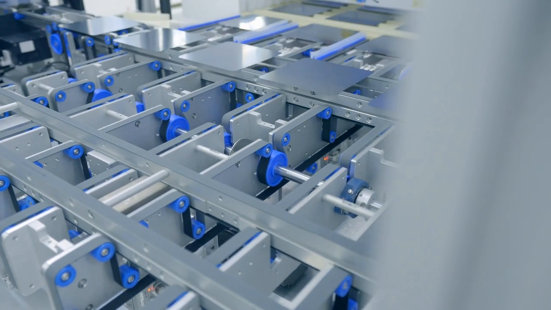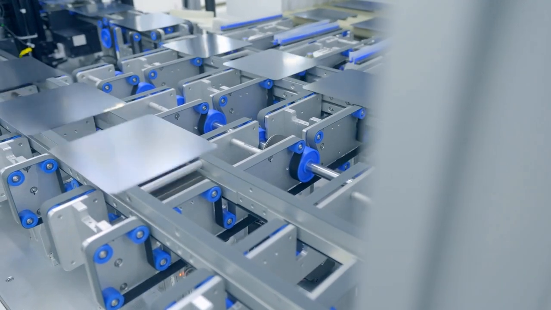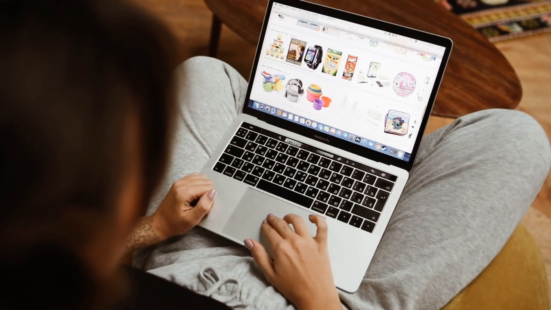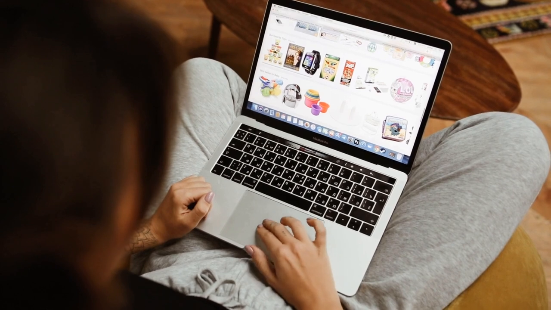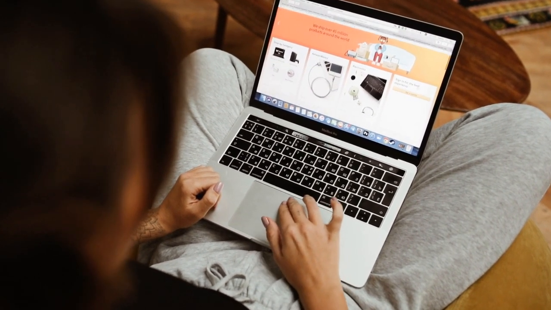From ARPANET to the web, the internet's journey is one of collaboration and innovation. It's transformed communication, commerce, and culture, connecting us in unprecedented ways. So, the internet's history is a story of resilience, standardization, and open access.